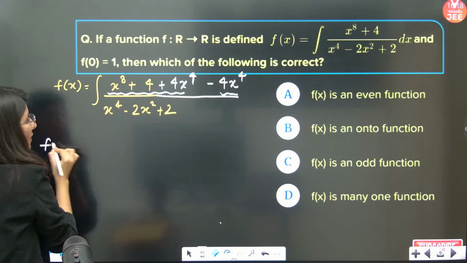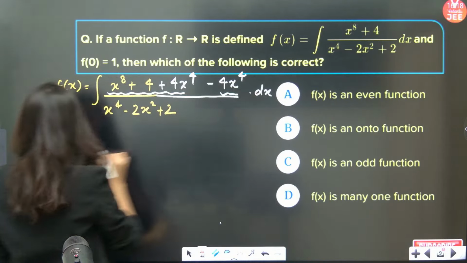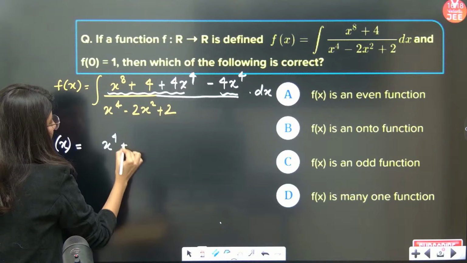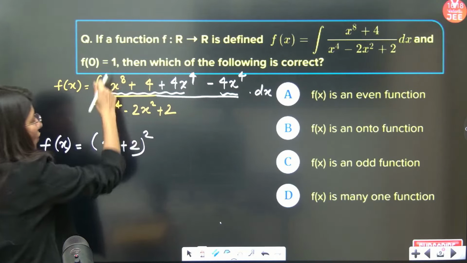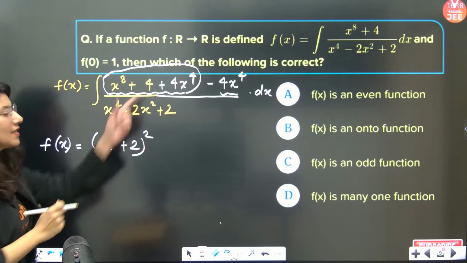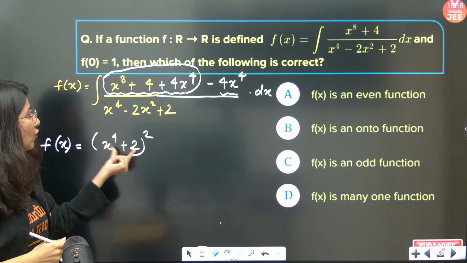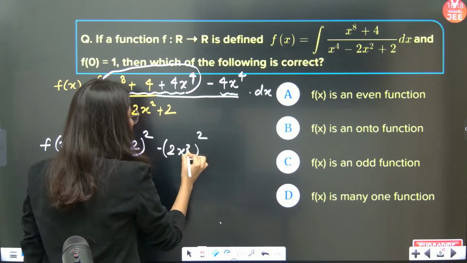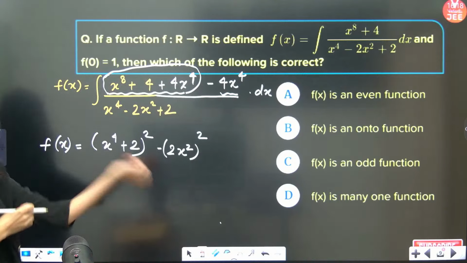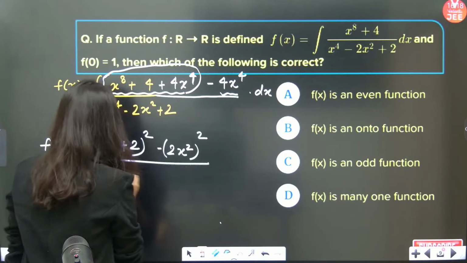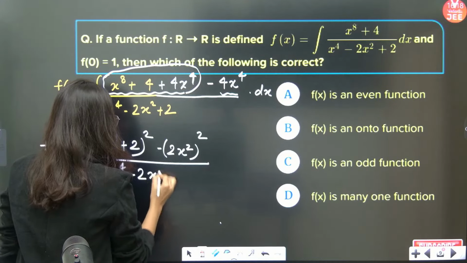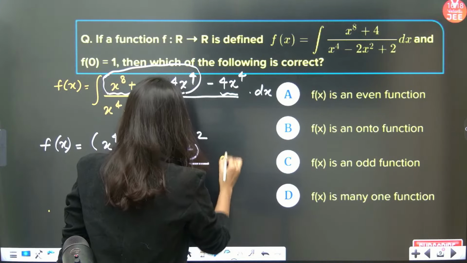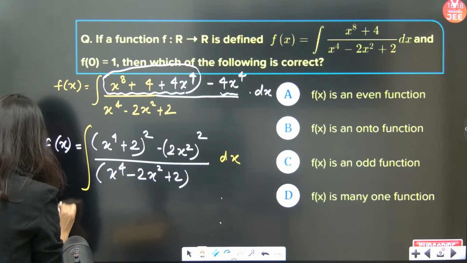So f of x is going to be x power 4 plus 2 whole square. Don't you think this whole thing right here is a perfect square? This is x power 4 plus 2 whole square minus, can you see, this is 2x square whole square. So now we are going to use a square minus b square in this question, and in the denominator you already have this. So a square minus b square. Correct?